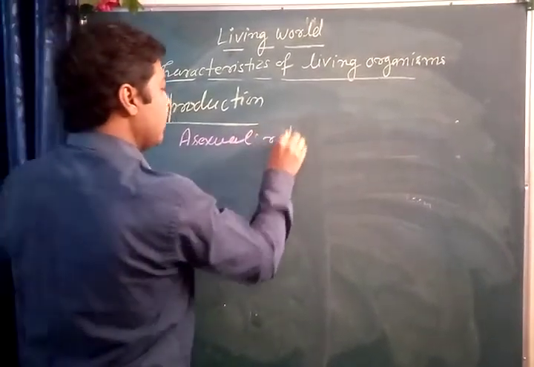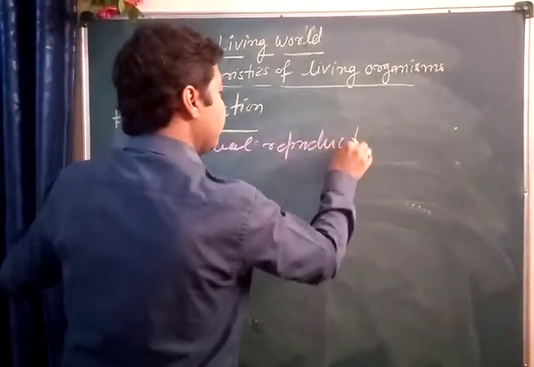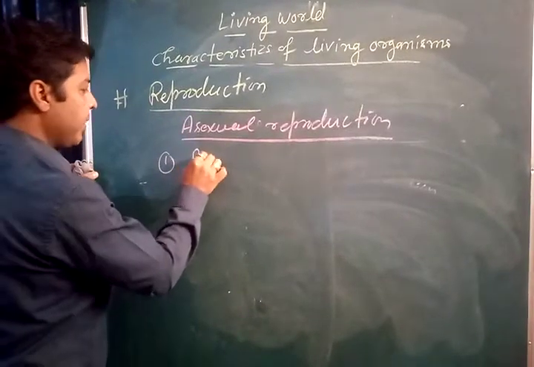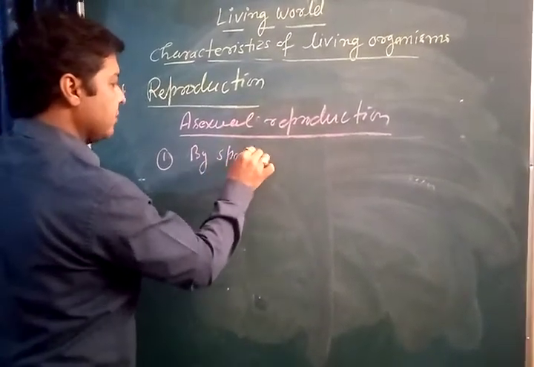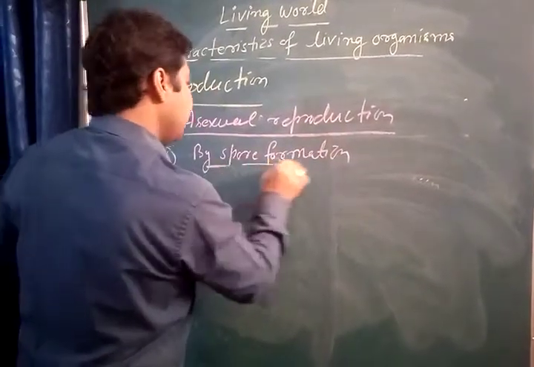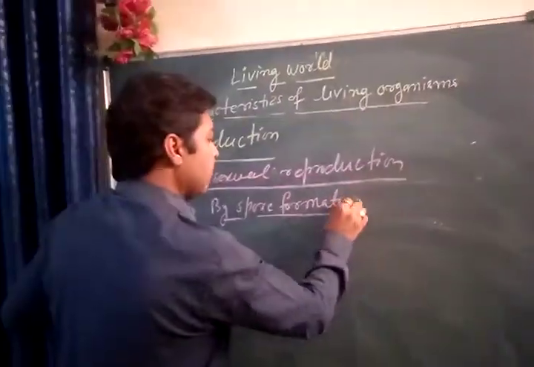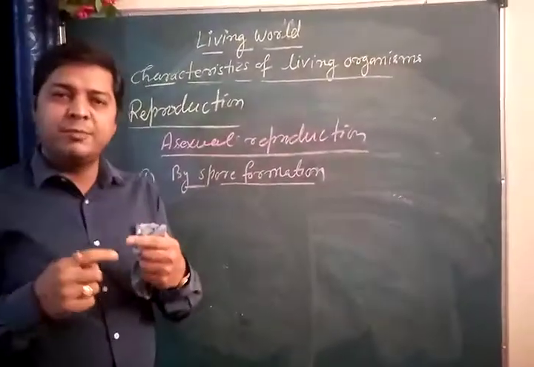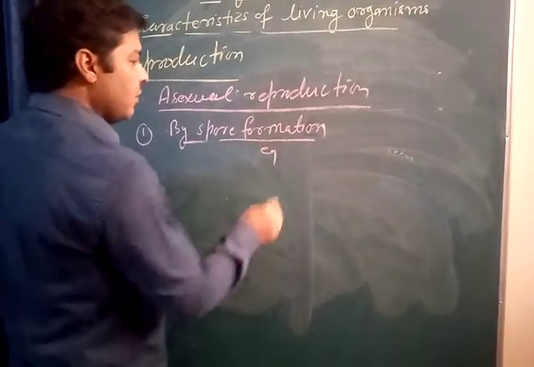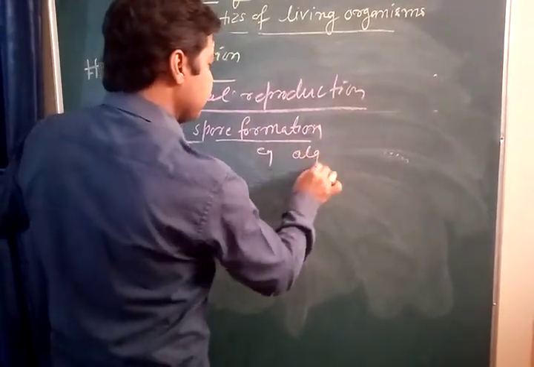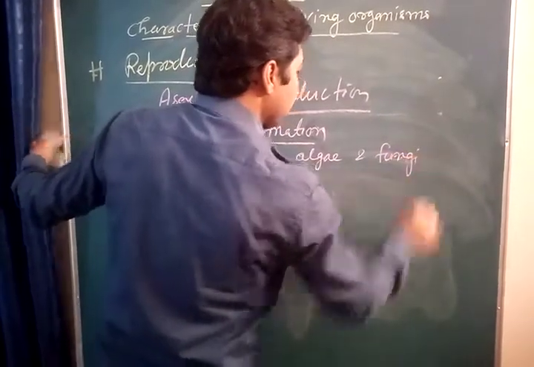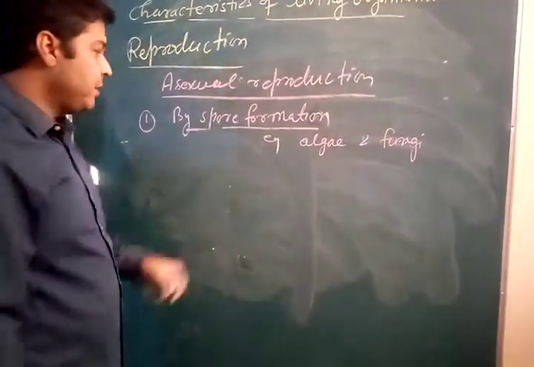Asexual mode of reproduction can be performed by different methods. The first was by spore formation, which means the spores are responsible to produce the offsprings. So what would be the example? We can write some algae and fungi. Bread mold, Rhizopus are the examples.